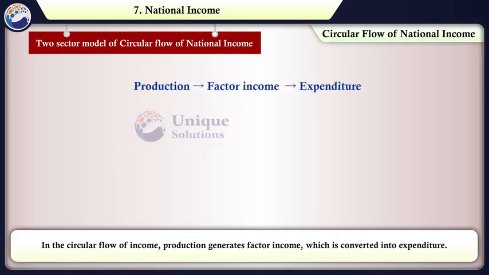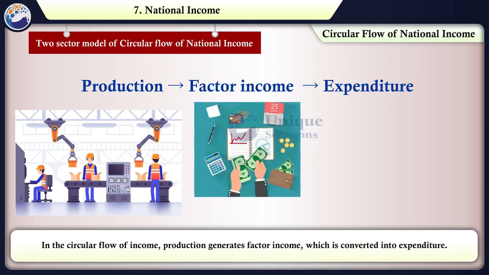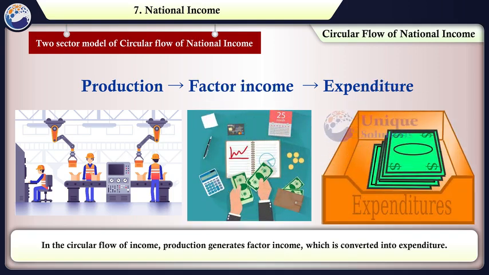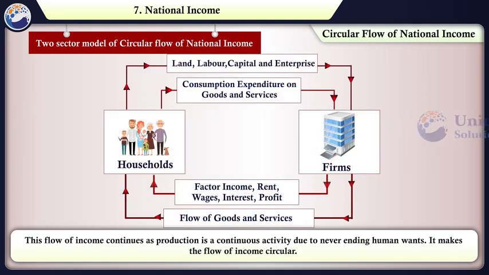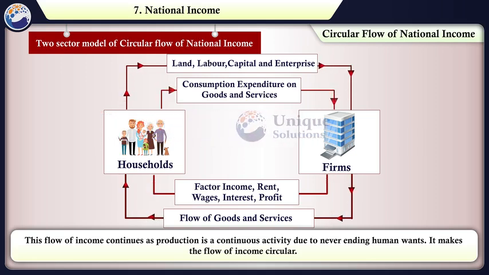In the circular flow of income, production generates factor income, which is converted into expenditure. This flow of income continues as production is a continuous activity due to never-ending human wants. It makes the flow of income circular.